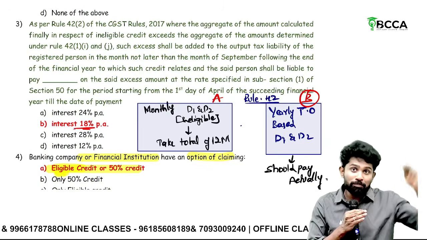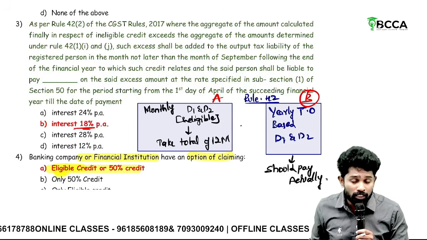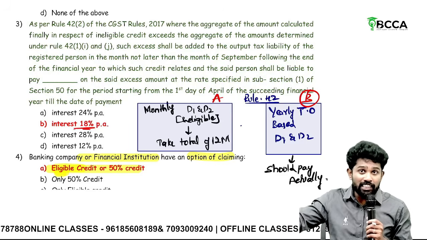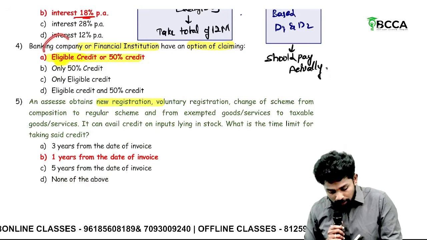Till September time is there, sir? Without interest? No. With interest only, 18% per annum from the succeeding financial year's first day till the day you make the payment. Then 17 subsection 4.